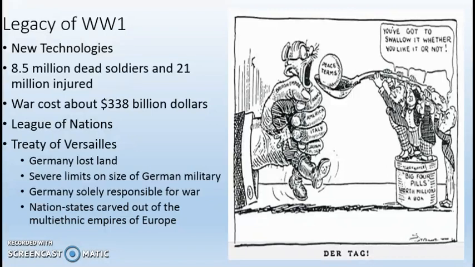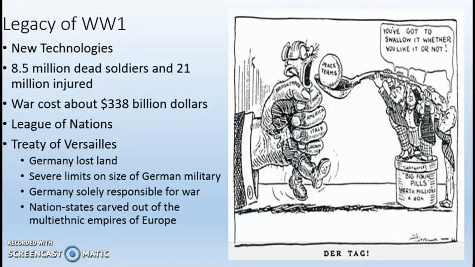League of Nations. So one of the big things that came out of World War I was all of the great powers came together and said, we should never do this again. That was terrible. That was devastating. That cost too much money. That cost too many lives. This is not okay. We need to have a way to come together and solve our problems. And that was the League of Nations. The idea was that countries, when they had problems, would meet and all of the countries would discuss it and make a decision about it. It does not work, and we'll talk about that in a couple days.